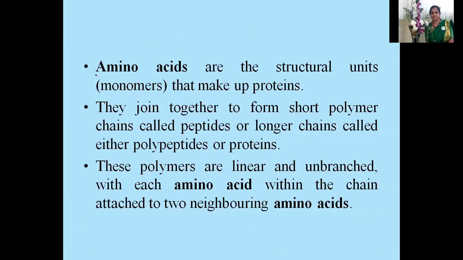Here, amino acids are the structural units, right? Those are the monomers that make up proteins. They join together to form short polymer chains called peptides, or longer chains called either polypeptides or proteins. These polymers are linear. Linear means they cannot see any kind of branches, right? Single chain, but the folding and refolding can be seen. But these polypeptide chains are polymers, those actually linear and unbranched, with each amino acid within the chain attached to two neighboring amino acids.